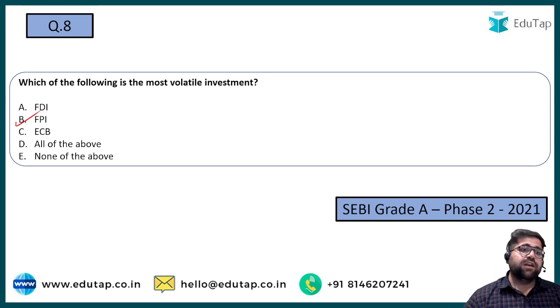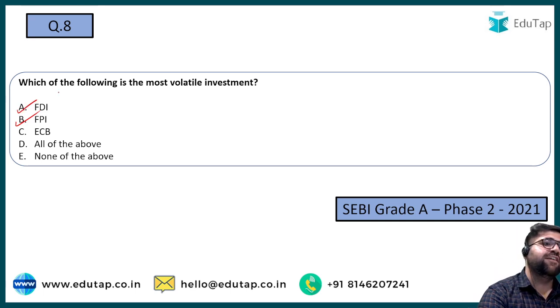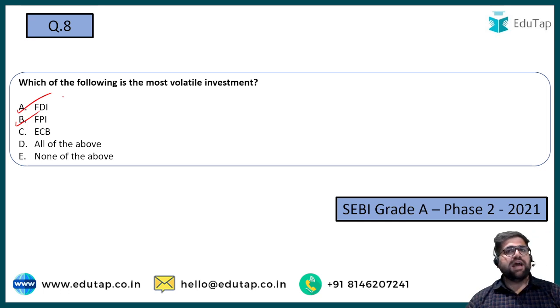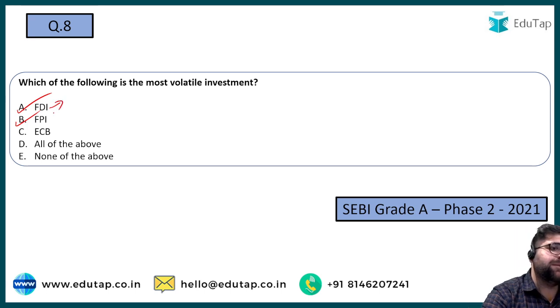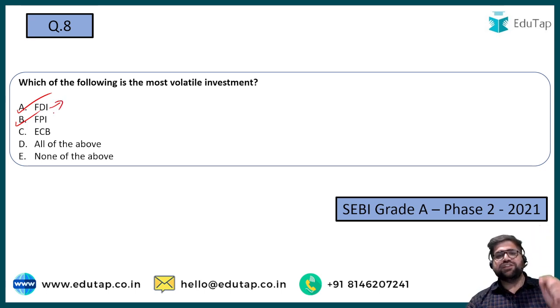So FPI is money which flows into the market and it can be withdrawn in a very short period of time. Now here one more thing is there, which is FDI. FDI stands for foreign direct investment. FPI stands for foreign portfolio investments. Mind you that. Now what is this FDI, my friend? FDI is an amount which is invested into a foreign country for a longer period of time. You can also say that FDI is invested in assets. It's invested to increase the production capacity of the other company in which the FDI is invested.